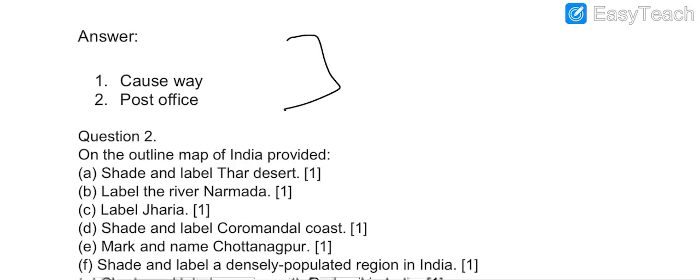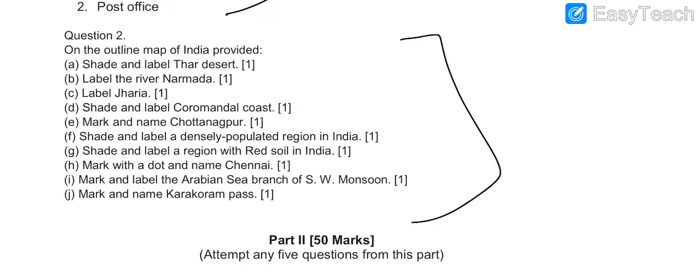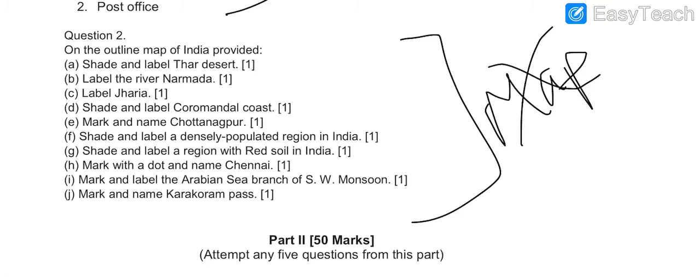These are the answers of the J part. Coming to question number 2, question number 2 is of the map. I haven't solved the map over here. For the map, I'll make a different video in which I'll try to tell you how to label these rivers and your wind systems and everything. So I have left this question.